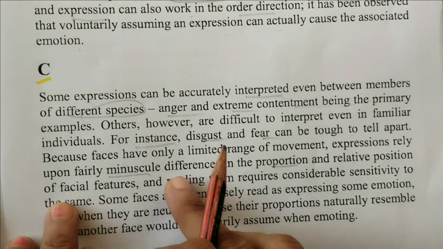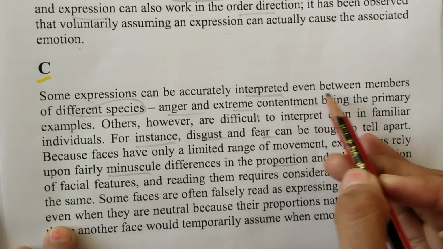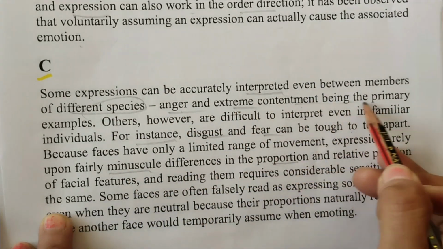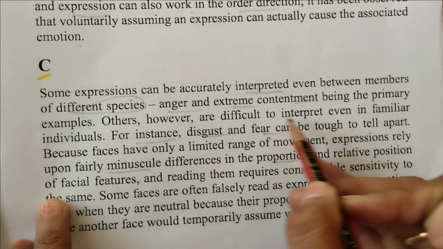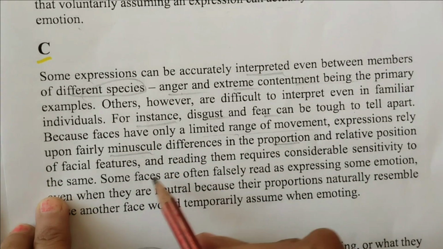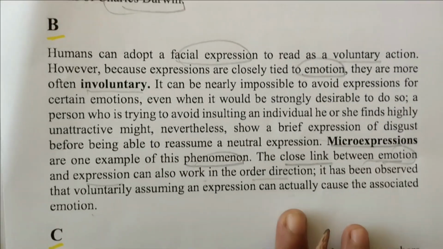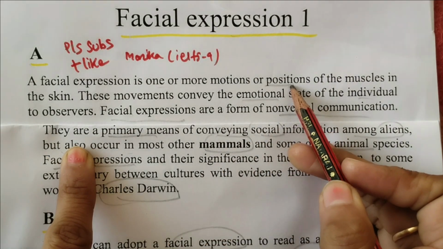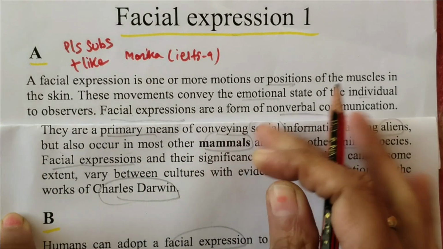Let's find E also. Some expressions can be accurately interpreted between members of different species, anger and extreme content being the primary examples. However, difficult to familiar. Limited range of facial features. No, nothing is there. Let's read the A paragraph also. So here I told you, somewhere social information is there. Let's read it.